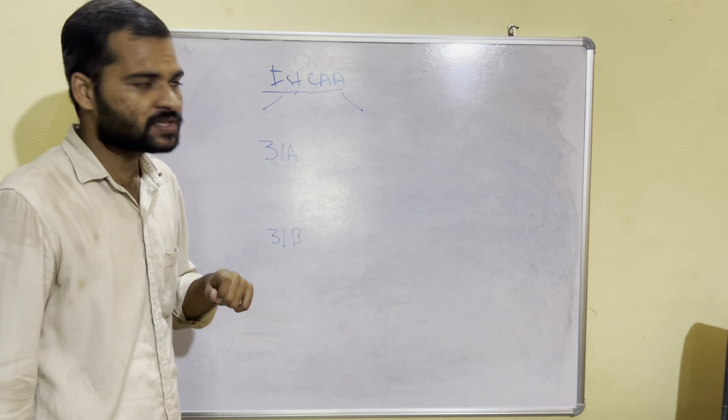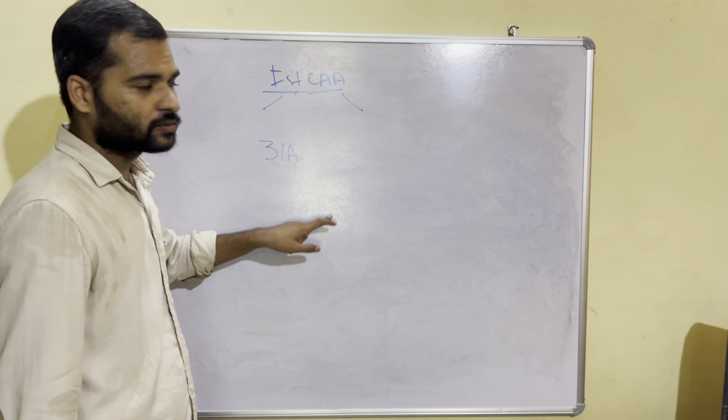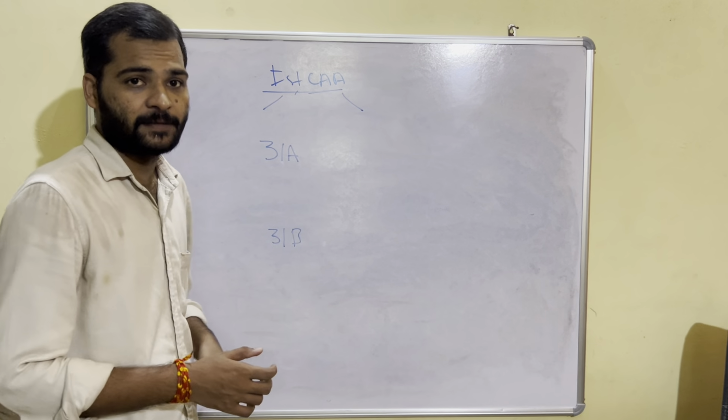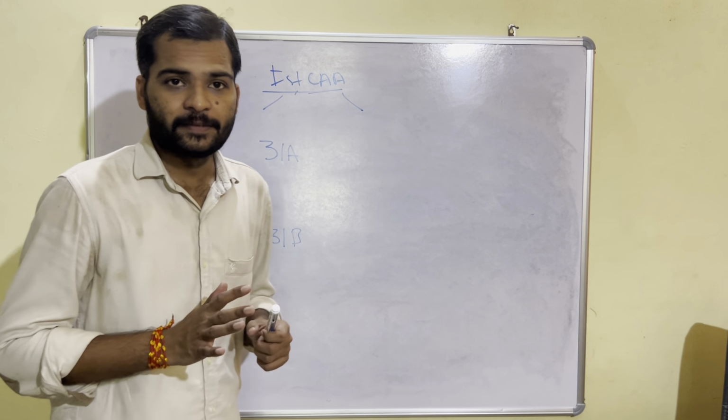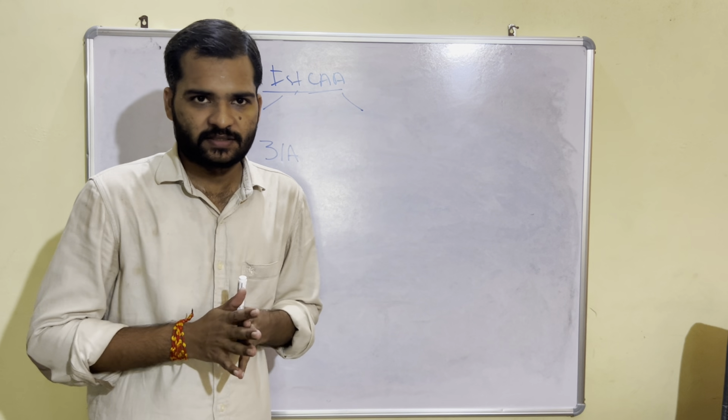If the question comes, when were 31A and 31B brought, they were brought by the first Constitutional Amendment Act. What is 31A?